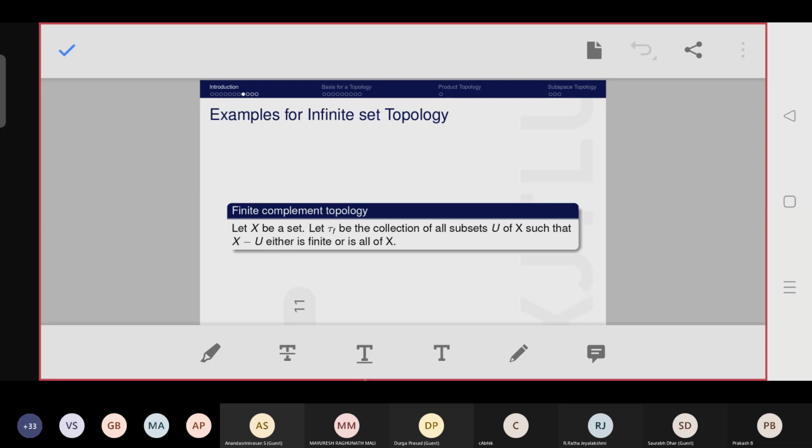Okay, now I am going to explain the finite complement topology, right?